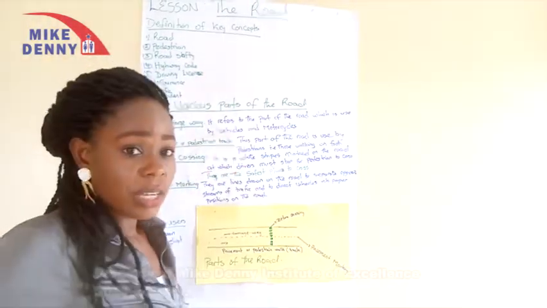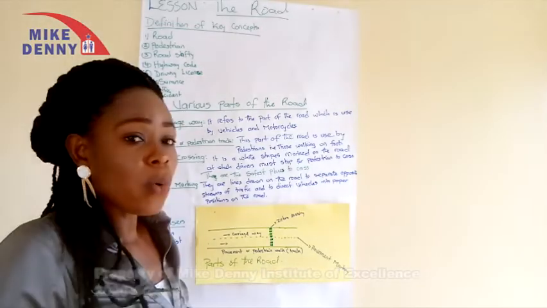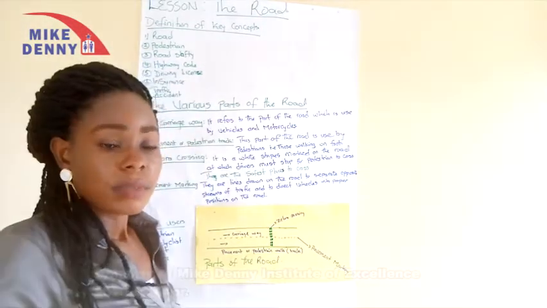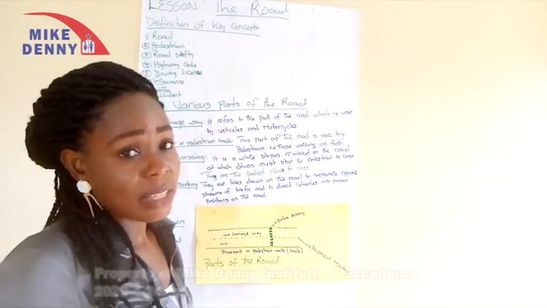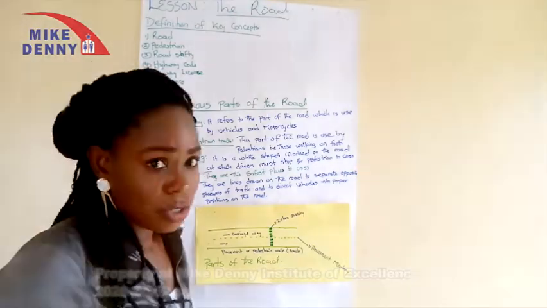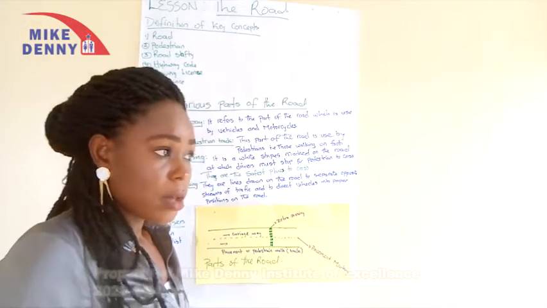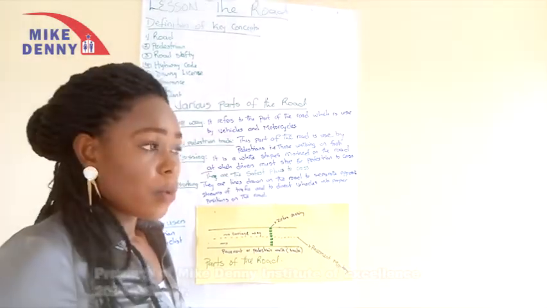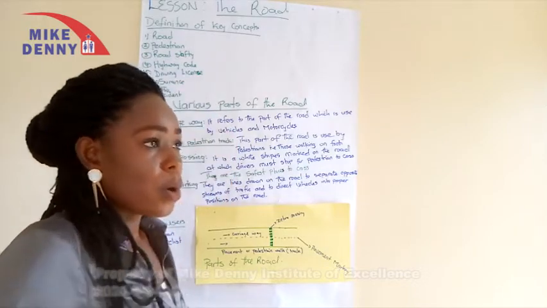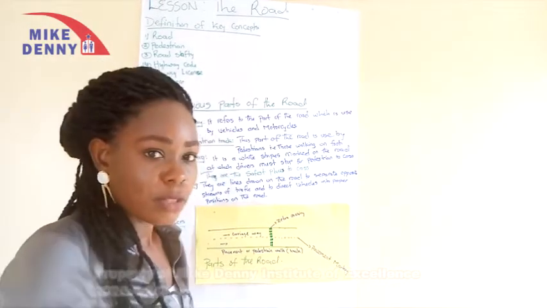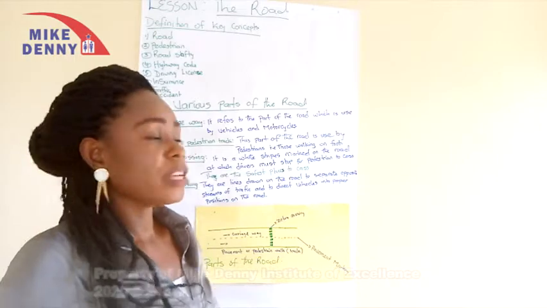The second is pedestrian. Who is a pedestrian? A pedestrian is someone who walks on foot. Which means at one point in time, all of us are pedestrians because we find ourselves walking on foot. Maybe when we are going to take a taxi by the road, when we want to buy something from the store, we find ourselves being pedestrians.